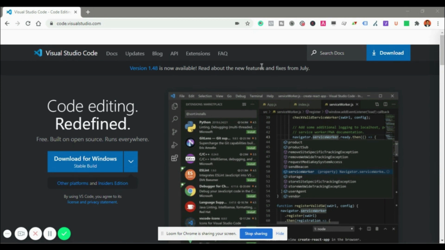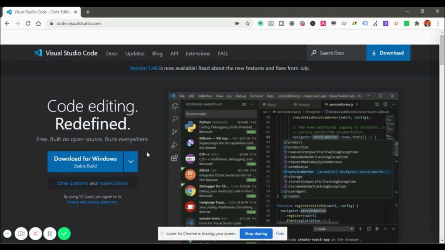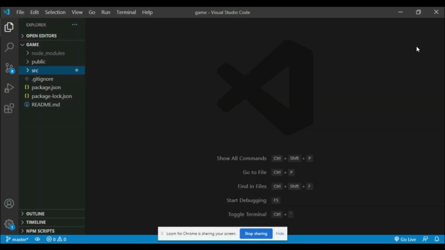I generally use this Visual Studio Code for programming. First, you should go to code.visualstudio.com and download it. Based on your operating system, you need to choose and download the exe file and run it in order to install it on your computer. This is just like any other software installation. Once you install it, you just open the Visual Studio Code editor and it looks like this.